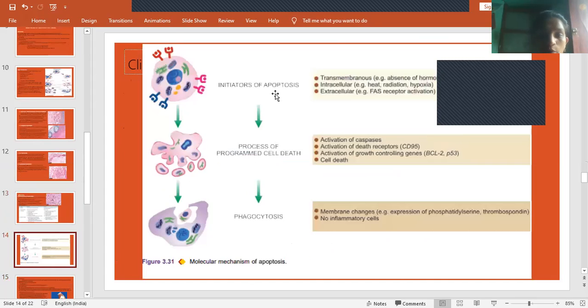So these are the initiators of apoptosis. They will activate caspases, death receptors, and growth controlling genes, and cell death occurs. This is a process of programmed cell death. Whatever cell debris is there gets phagocytized by macrophages. So this is the molecular mechanism of apoptosis.